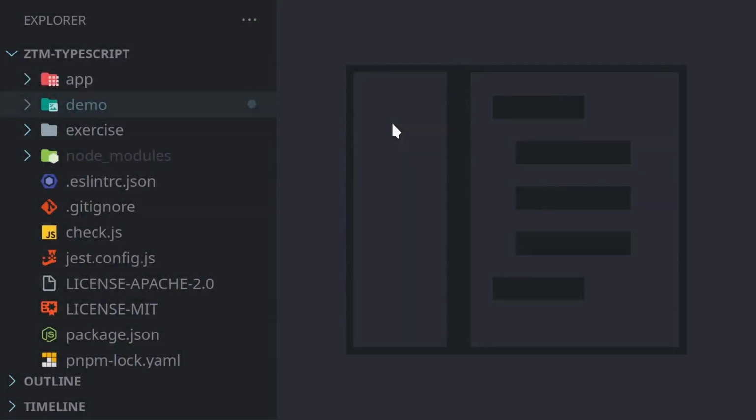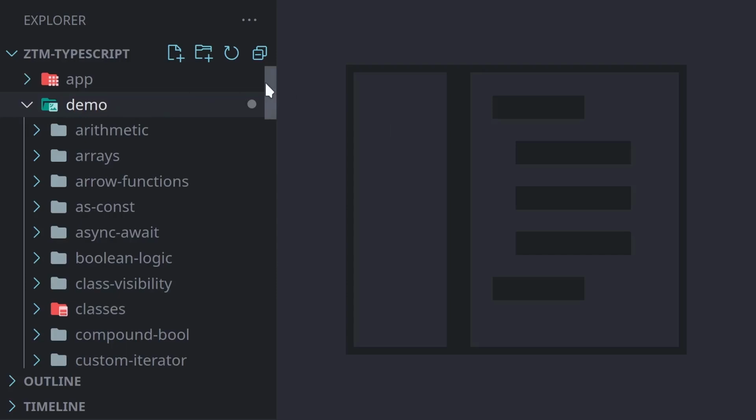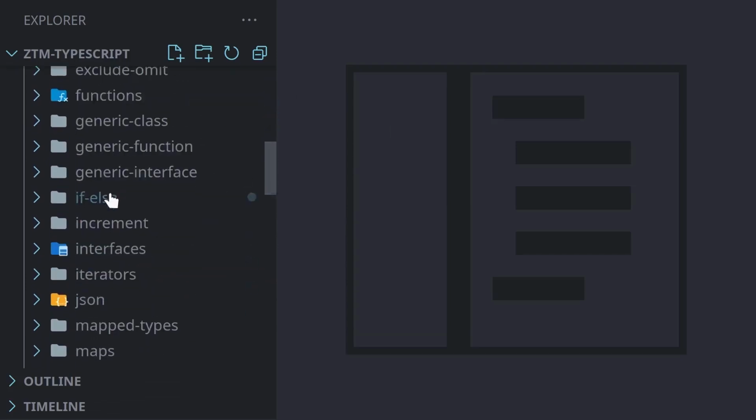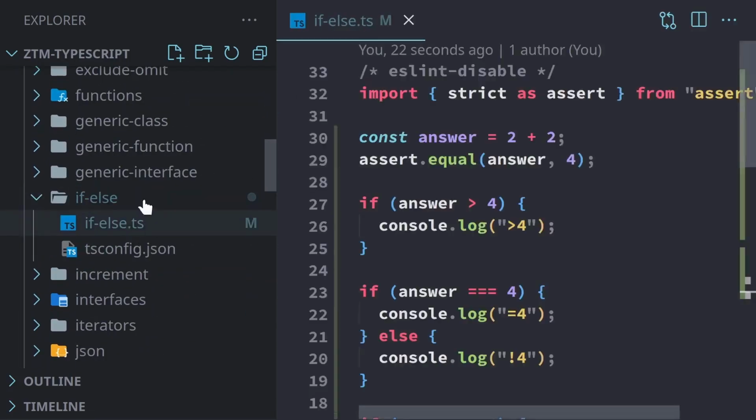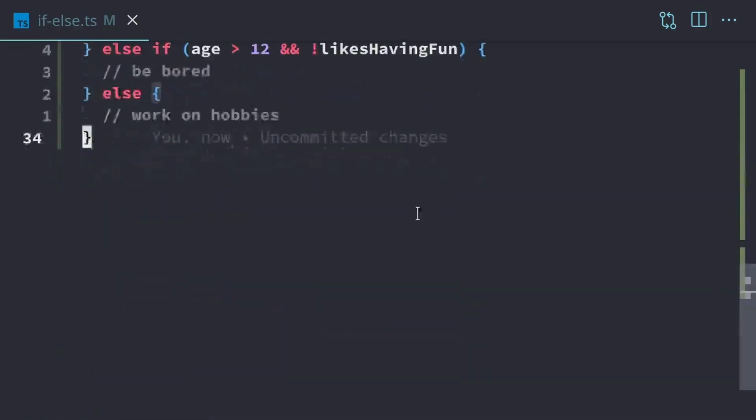In this demo, we're going to be continuing our if-else statement exercise by simplifying a complicated if-else statement. So if your demo file is not already open, we're under the demo folder. Go to if-else and open up ifelse.ts. Scroll down here to the bottom.